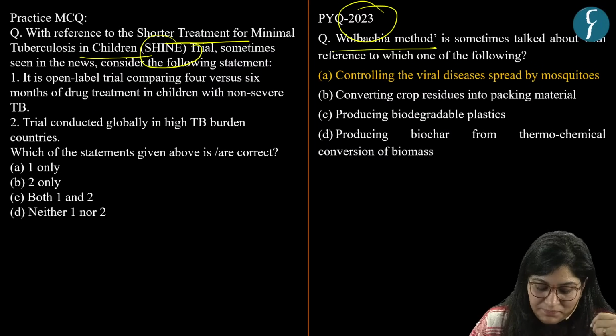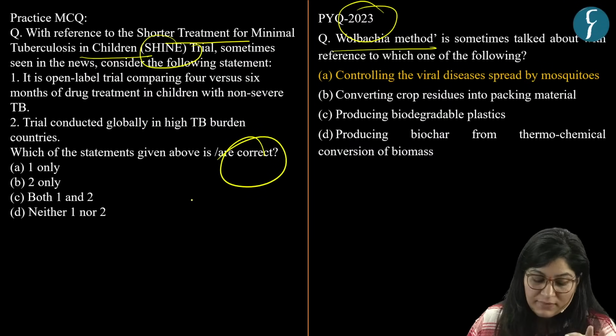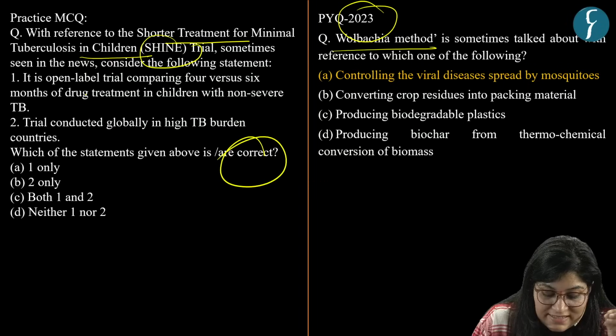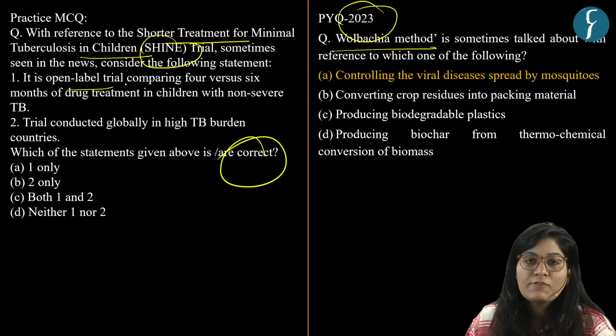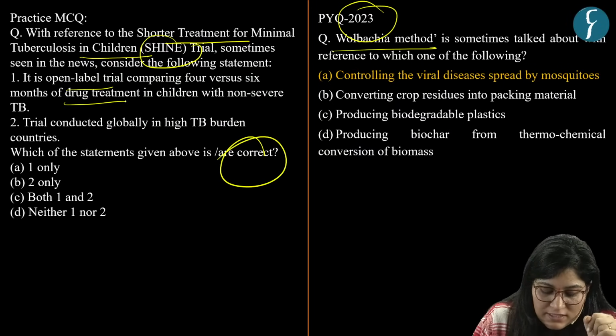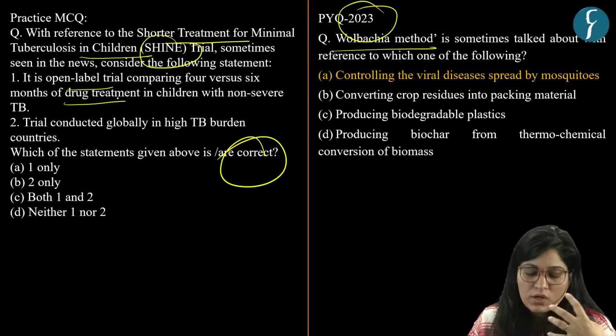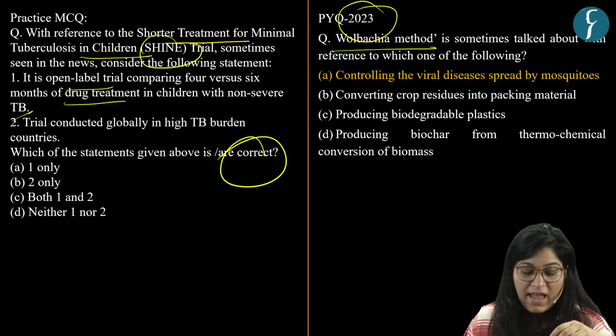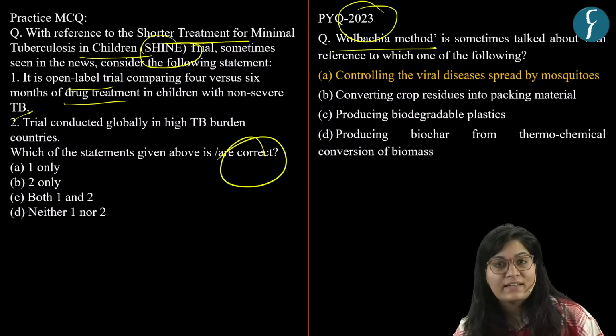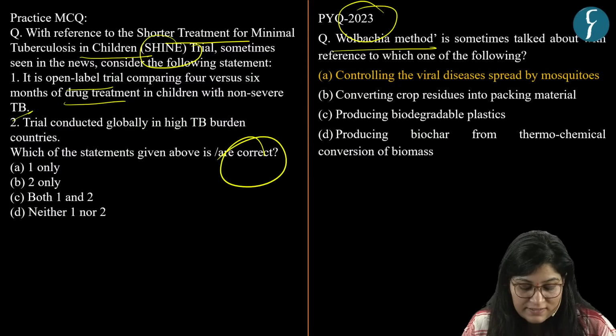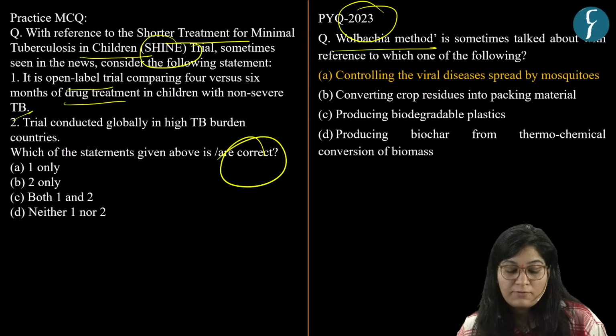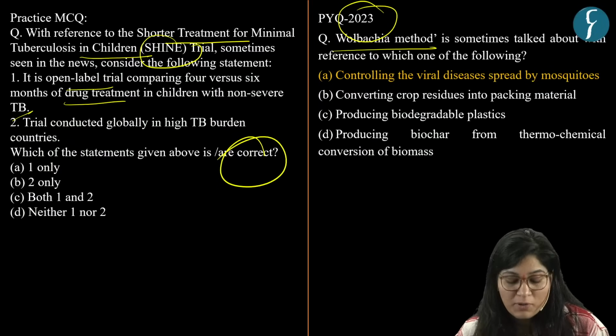In this question, you need to find out the correct statements. The first one is: it is an open-label trial comparing 4 versus 6 months of drug treatment in children with non-severe TB, and the trial was conducted globally in high TB burden countries. So two statements are there. First, to answer this, you need to know what the SHINE trial is.